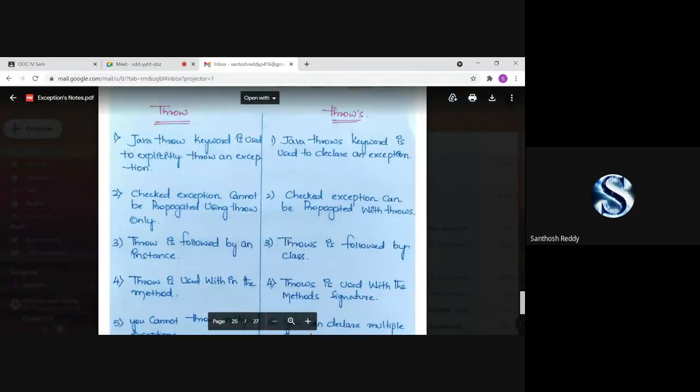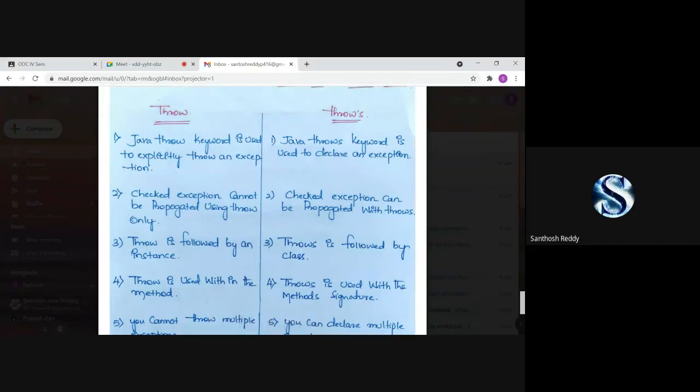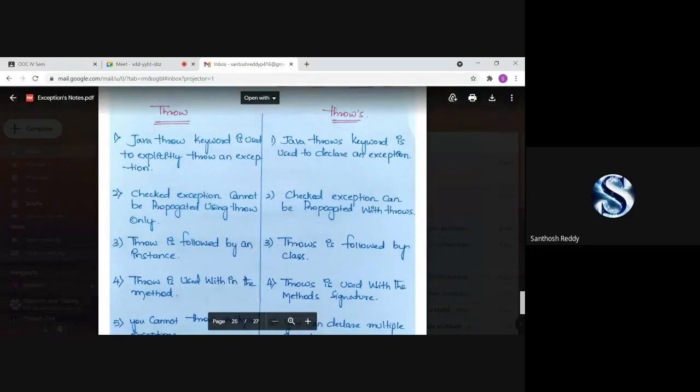See here, you can check it out. The differences between throw and throws keyword. The throw keyword is used to explicitly throw an exception. Explicitly, when you want to throw an exception of that particular class, then we make use of the throw keyword. Whereas here, we are just going to declare throws. We may generate, we may not generate that type of exception, but we just declare an exception at the level of method signature. When you declare a method, there we use the throws keyword.